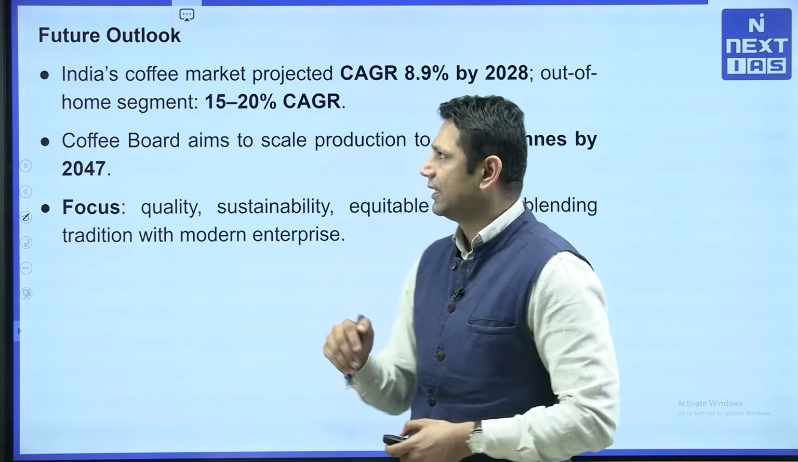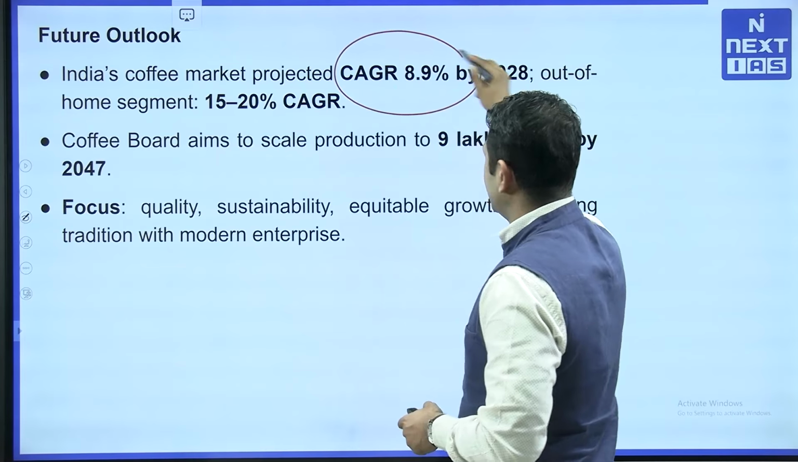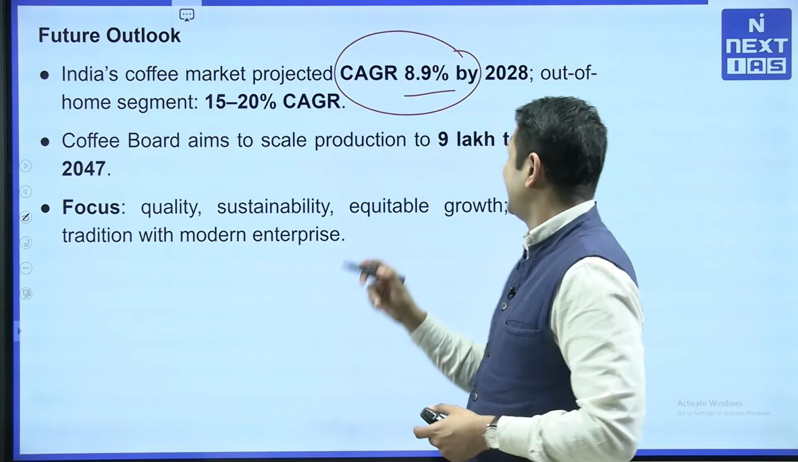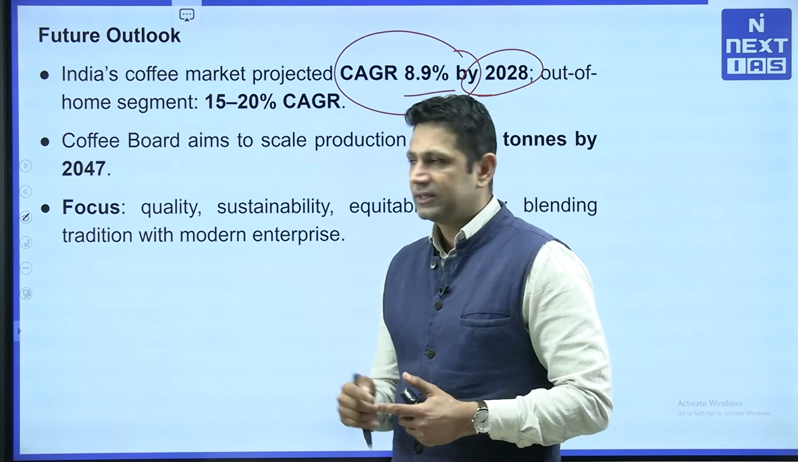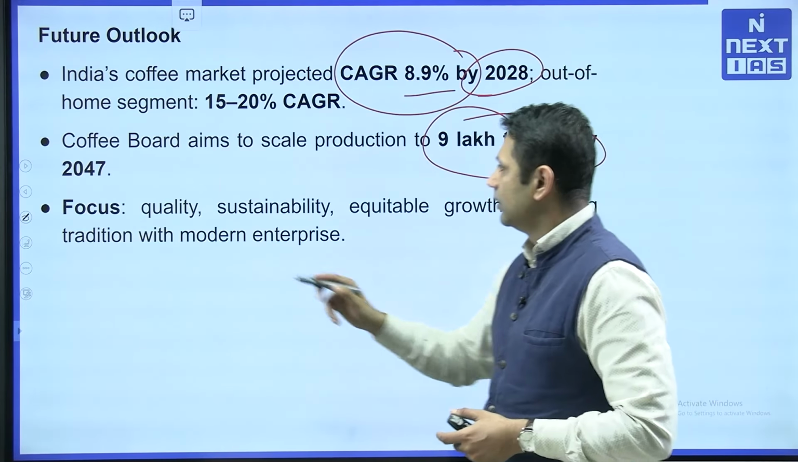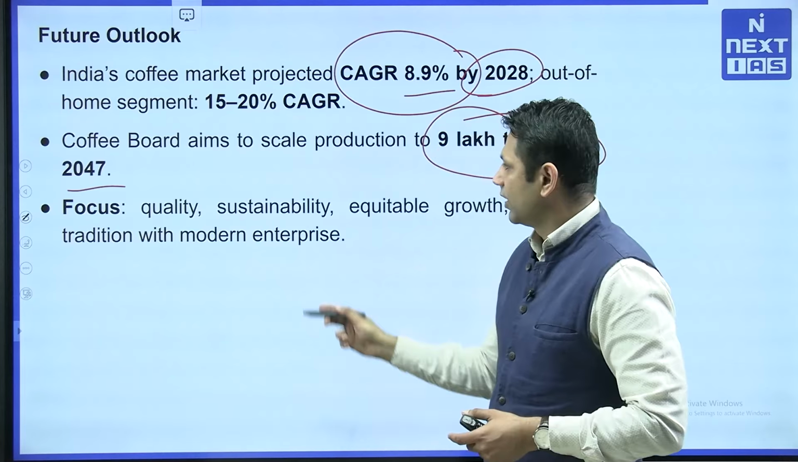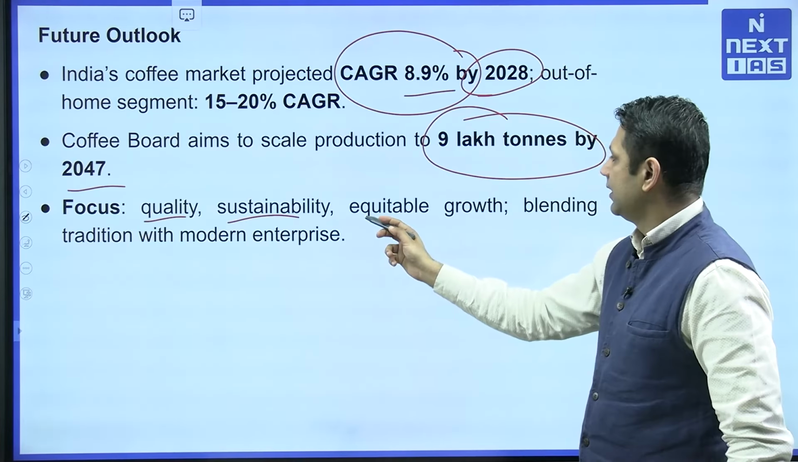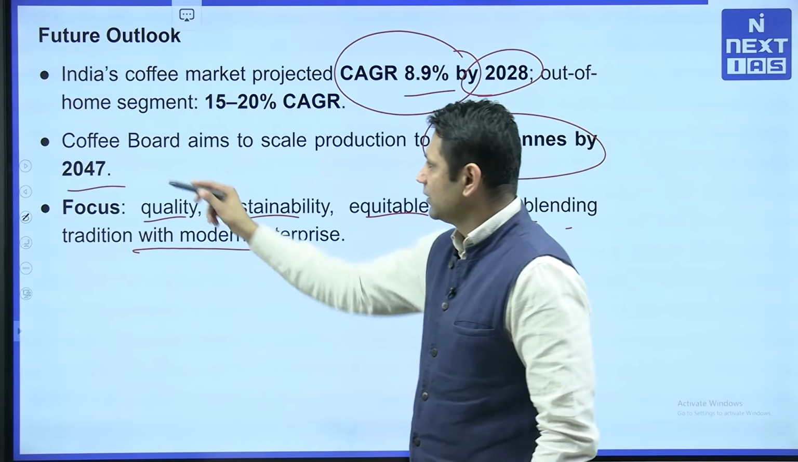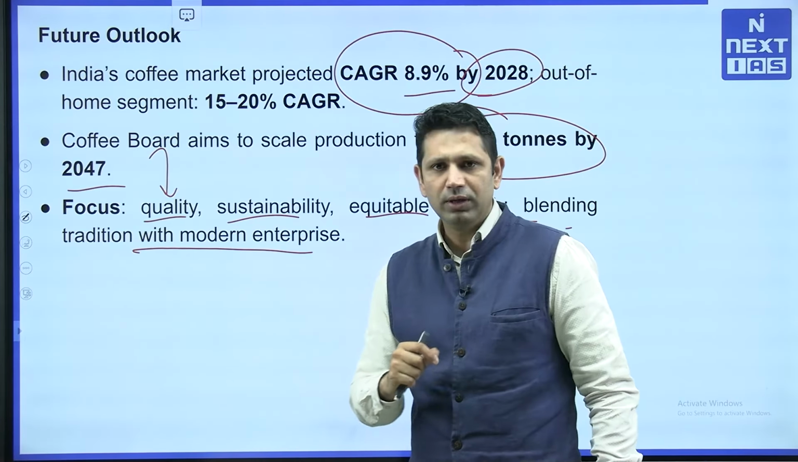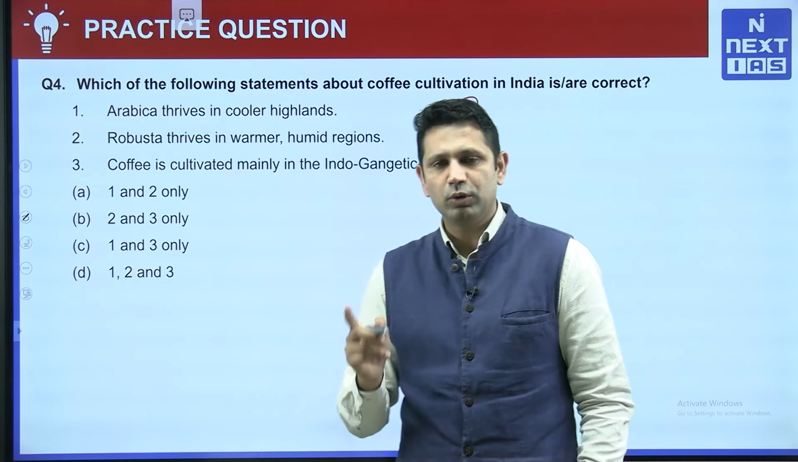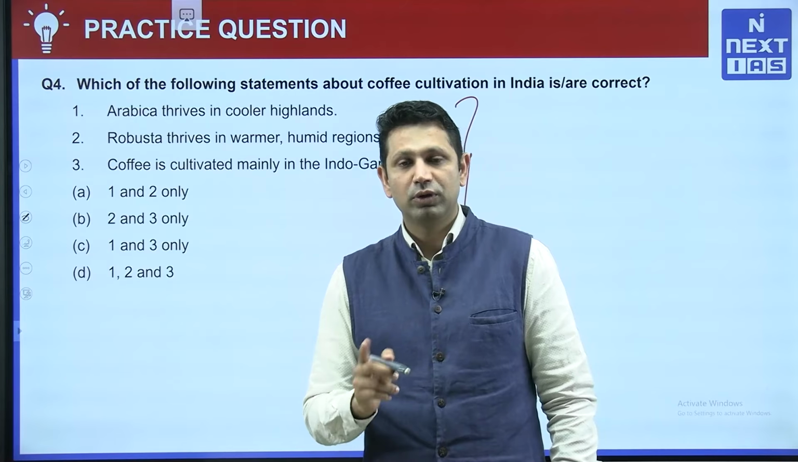India's projected compounded annual growth rate is said to be 8.9% by 2028. Next, the Coffee Board aims to scale production up to 9 lakh tons by 2047. Focus will be on quality, sustainability, equitable growth, blending tradition with modern enterprise. So that is going to be the next objective of this Coffee Board. Now based upon the discussion, you have to attempt this MCQ and put your answers in the comment box. And let's move to the fifth topic.